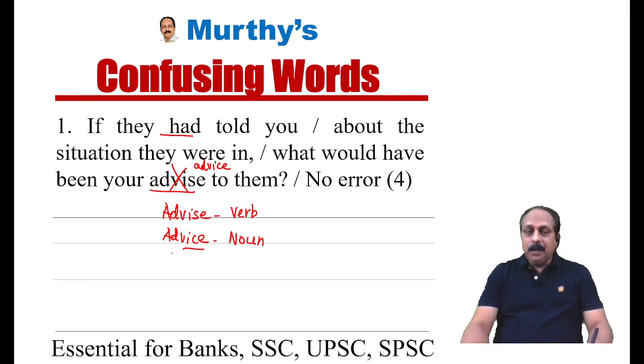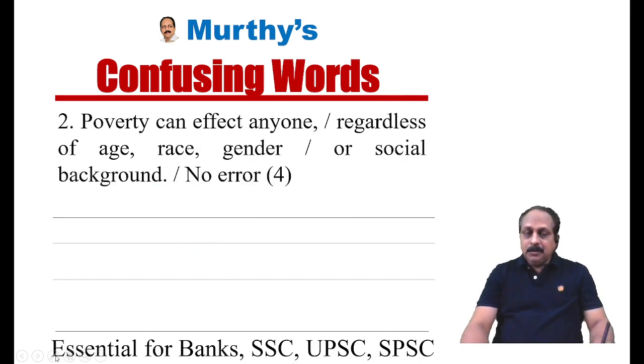So these two they have given in many exams. One is a verb. Meaning wise, there's no difference, but one is a verb, the other one is a noun. And when you read the sentence meticulously, you will be able to spot the error. Otherwise, you take it for granted.